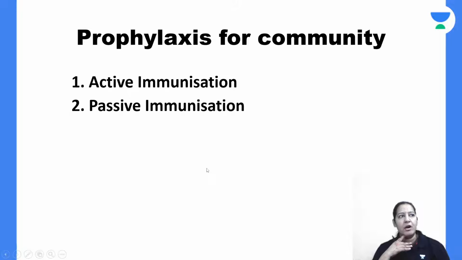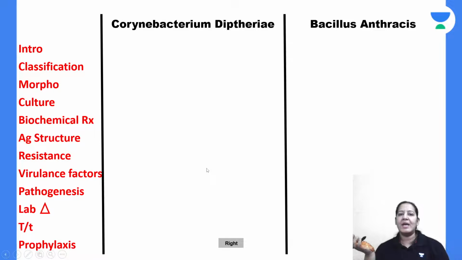Yes, DPT ka route you are asking. So DPT ka route is intramuscular. Middle one-third thigh, it is intramuscular, right? So that is about the immunization. I guess I'm completely done with Corynebacterium diphtheriae.